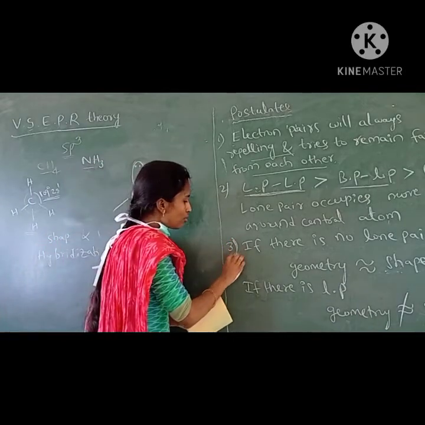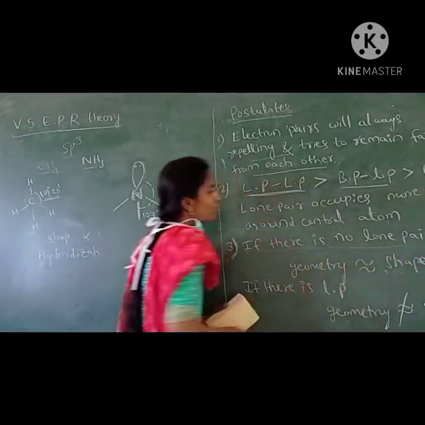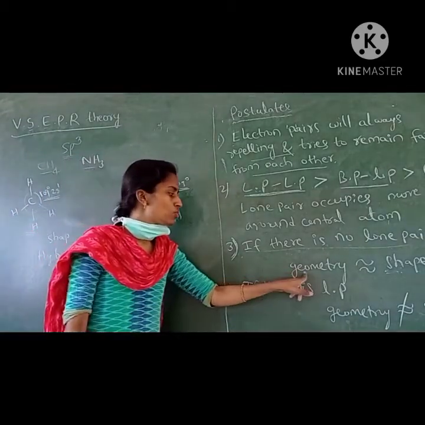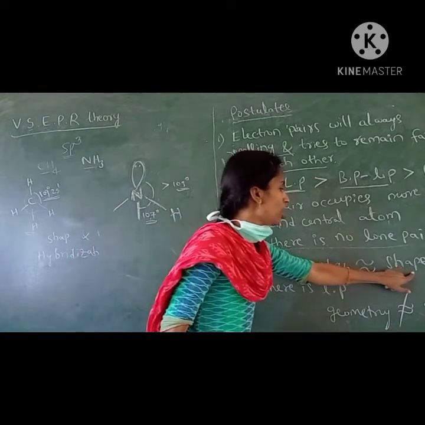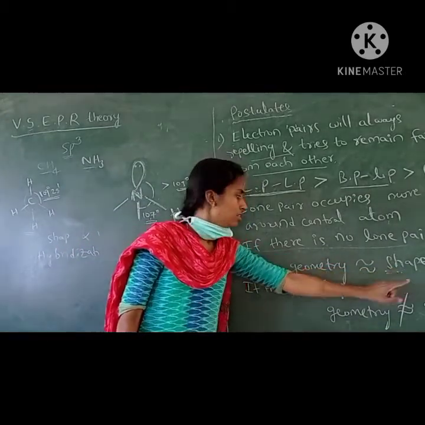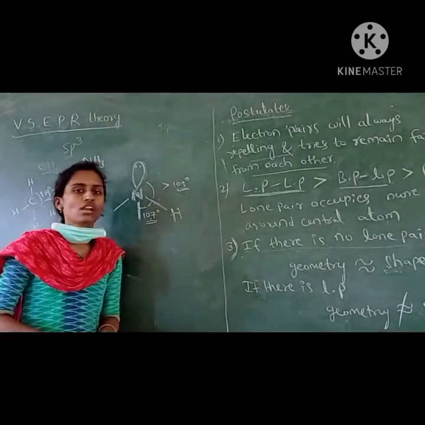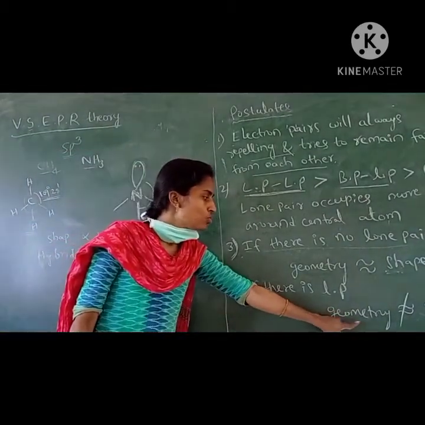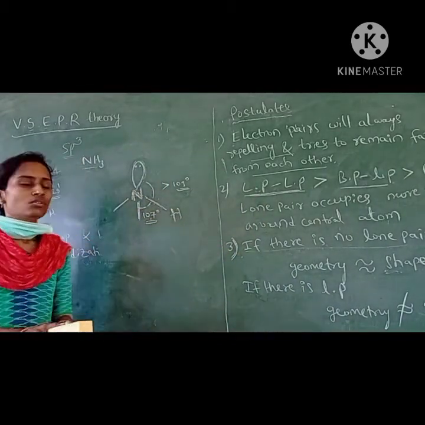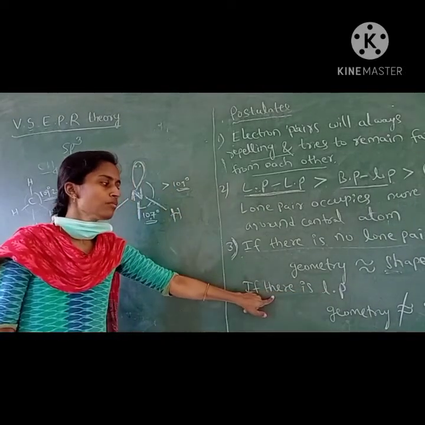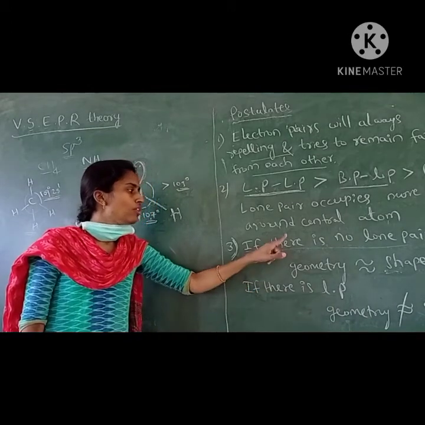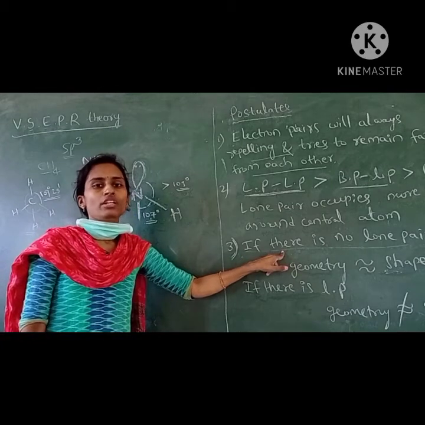Here the third postulate is, if there is no lone pair on the central atom, then the molecule is normal. It shows normal geometry, and shape is equal to geometry. There is no deviation. If a lone pair is there on the central atom, then deviation will be there. Geometry will not be equal to shape, and the bond angle is also deviated. If there is no lone pair on the central atom, the geometry is normal.